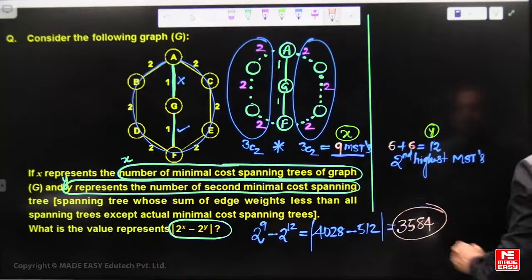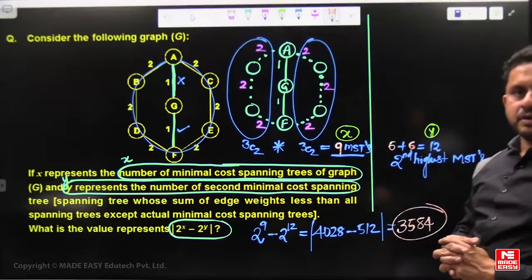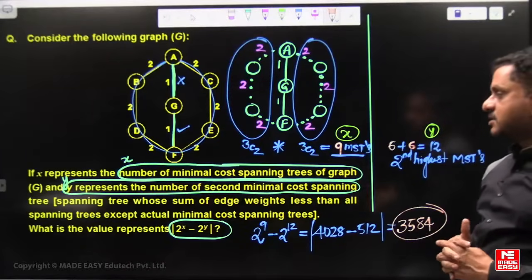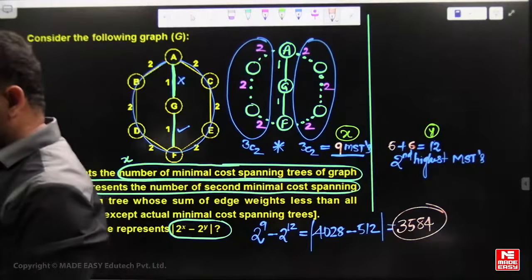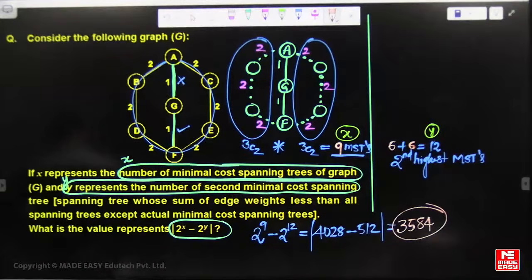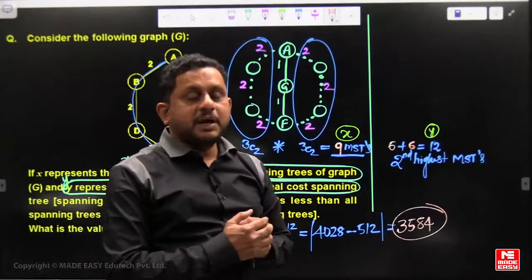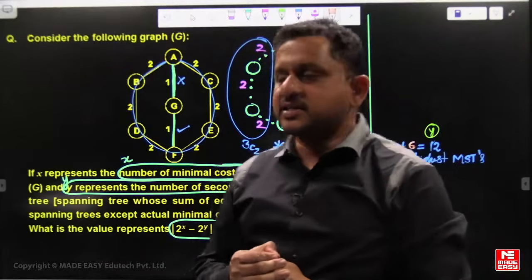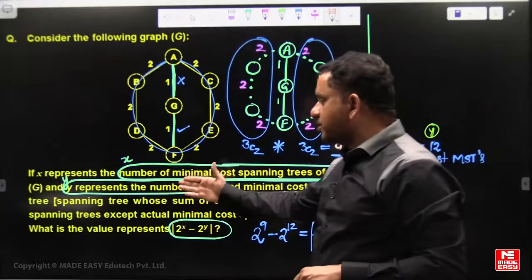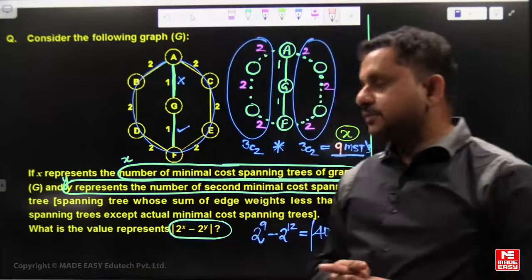So here the important thing is finding the number of MSTs of the given graph. If edge weights are not distinct, the MST of the graph may not be unique. Even if edge weights are distinct, the second highest MST may not be unique. If edge weights are distinct, the minimal spanning tree is unique, only one MST is possible, so X becomes 1, but Y may not be 1, Y can be more than 1. Okay, so got it.